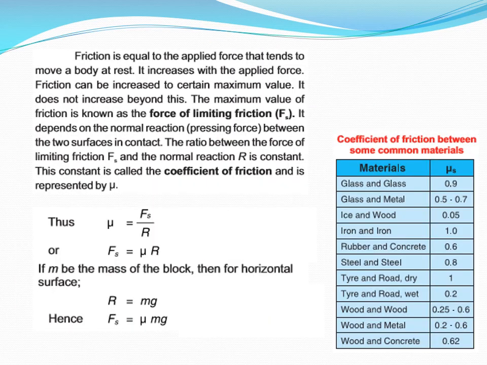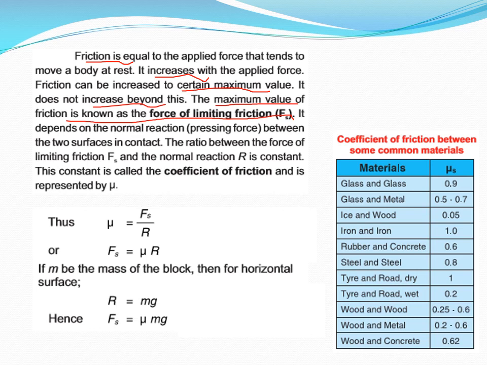Let me tell you more regarding friction. Friction is equal to the applied force that tends to move a body at rest. It increases with the applied force. Friction can be increased to a certain maximum value. It does not increase beyond this. The maximum value of friction is known as the force of limiting friction, and it is denoted by Fs. S in subscript signifies static.